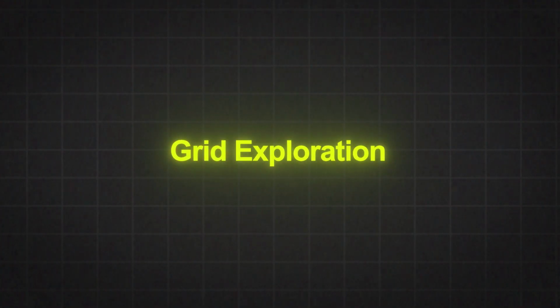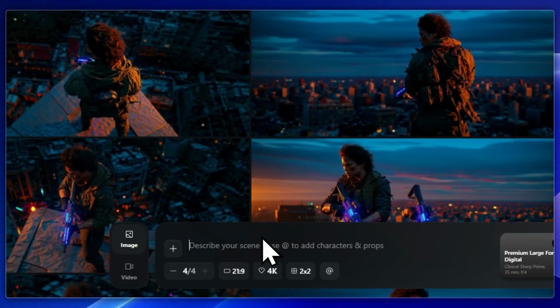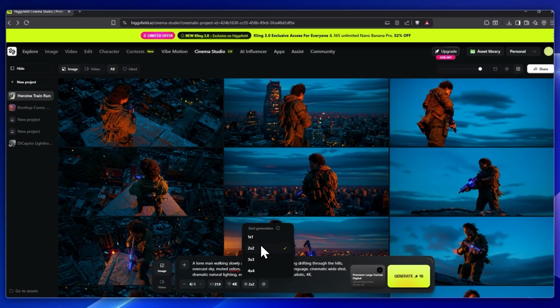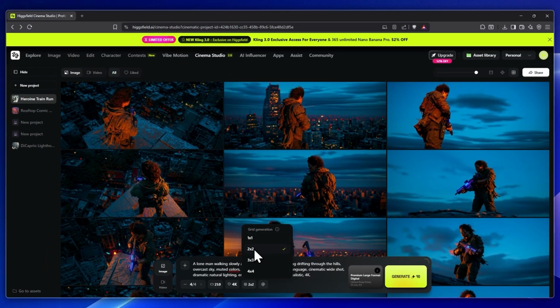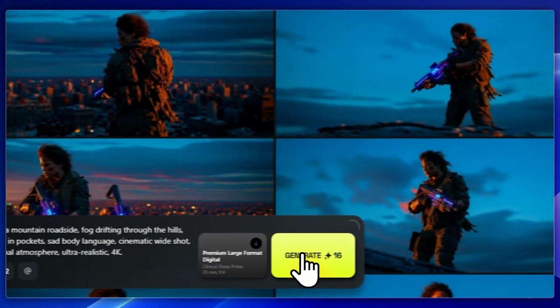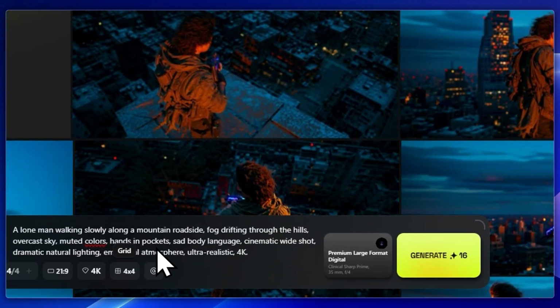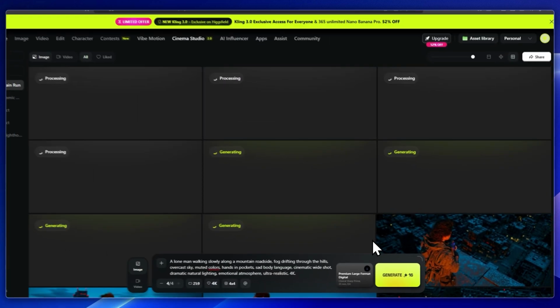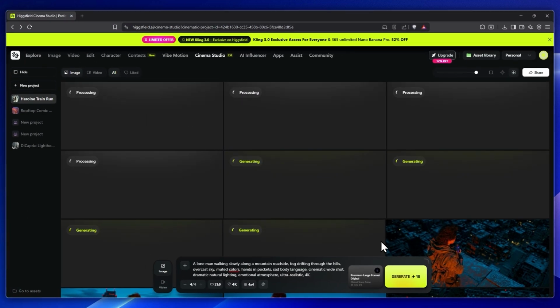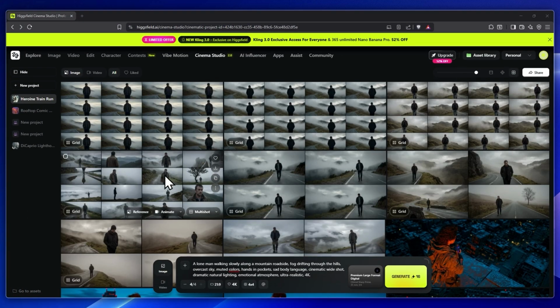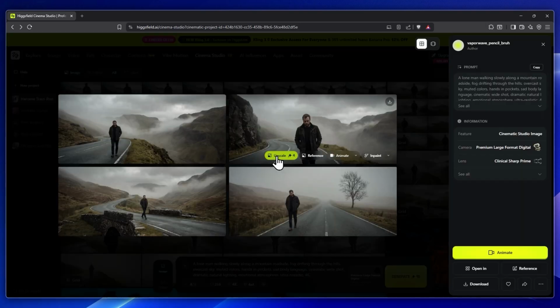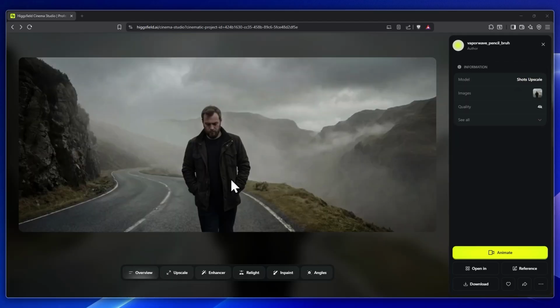Grid exploration. Cinema Studio also introduces grid exploration, which makes creative iteration much faster. You can preview variations instantly in 2x2, 3x3, or even 4x4 layouts. This lets you compare framing, lighting, subject placement, and mood side by side. Grid mode becomes a storyboard tool. Instead of guessing which version is best, you can visually plan your scene like a director reviewing panels before production. It's pre-visualization at cinematic speed.